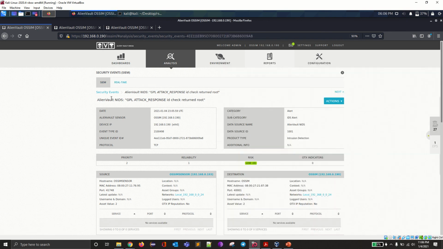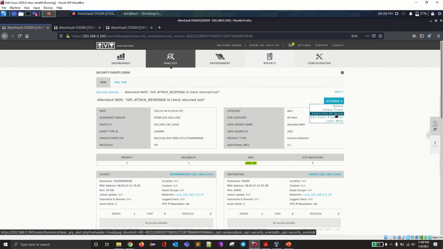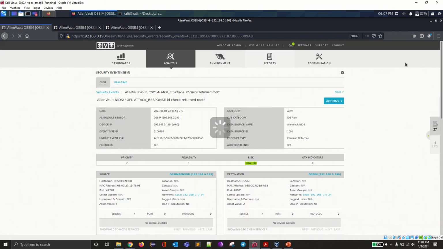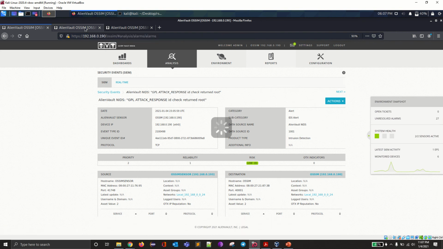There it comes. After analyzing this, the security analyst, or the person who is responsible for viewing these alerts, can create a ticket, can insert or edit properties, and can assign it to the users who are present. Even the source IP and destination IP of the attack and the time, everything will be saved and the ticket will be generated. Once the ticket is created, you can see unresolved tickets, open tickets, and unresolved alarms. This is one of the things the security analyst will do.